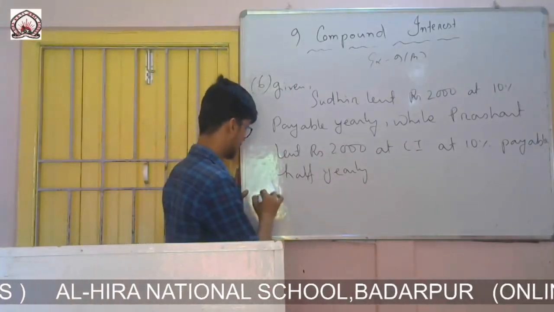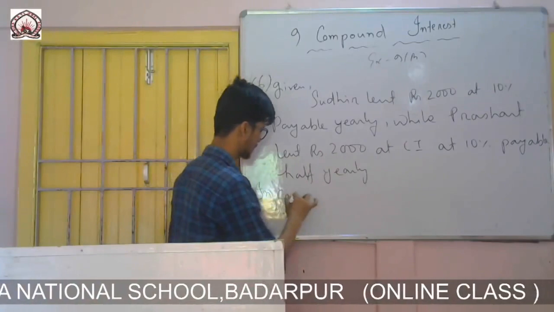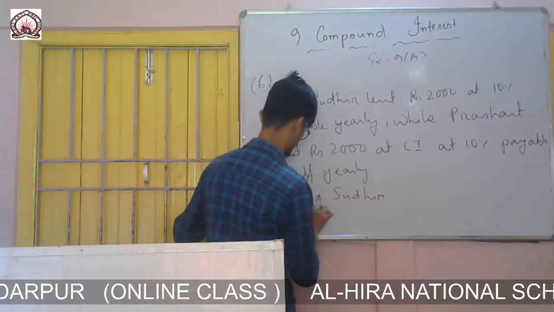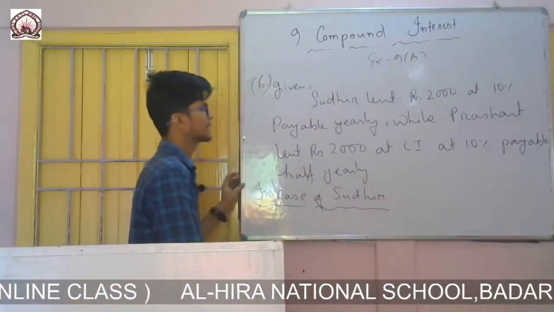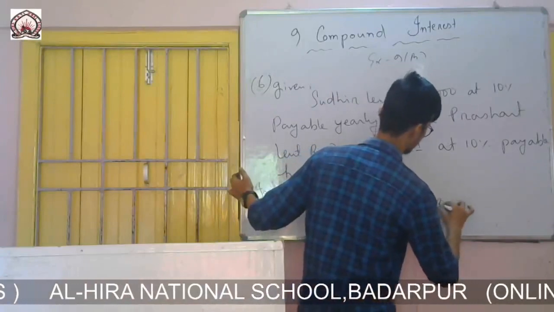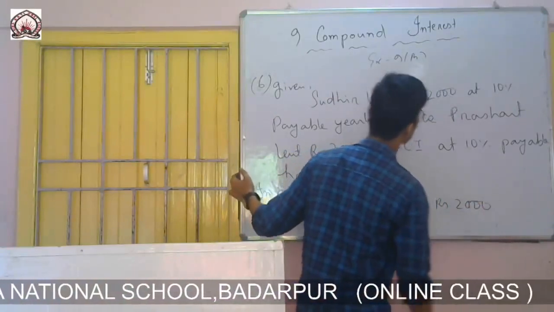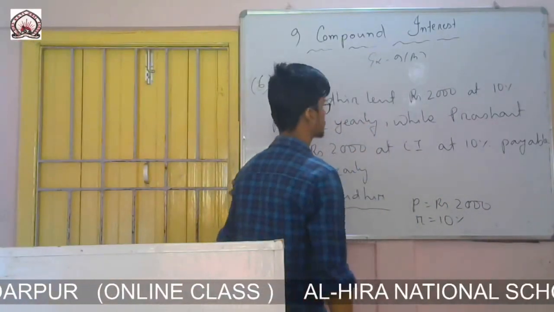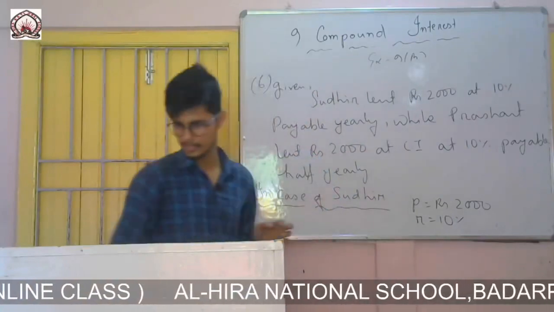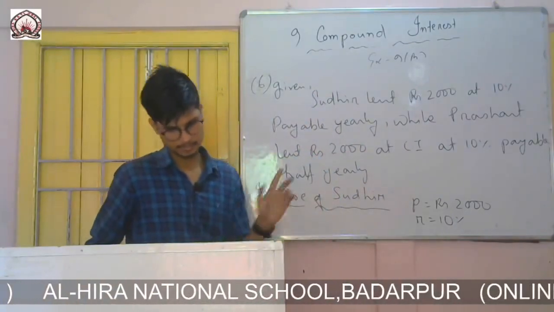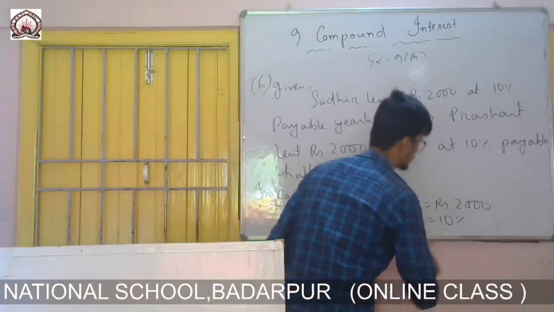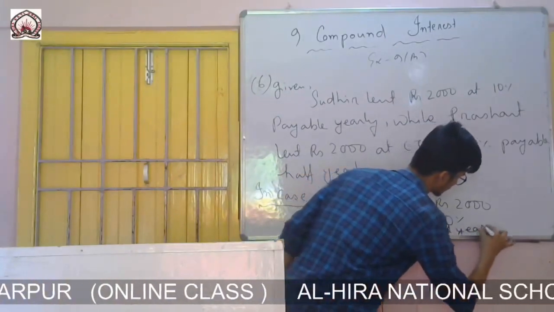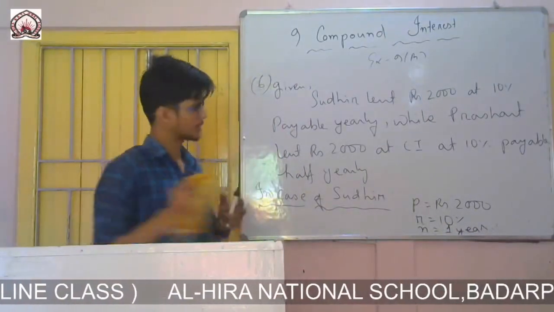So first of all, in case of Sudhir, principal is given as rupees 2000, rate of interest is given as 10%, and time n equals 1 year, only 1 year. So this one we can do easily.